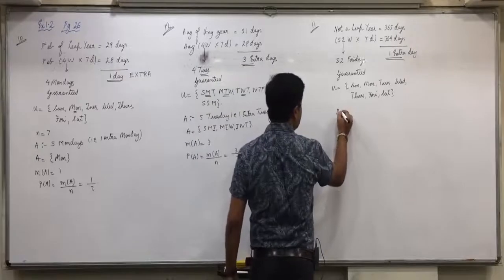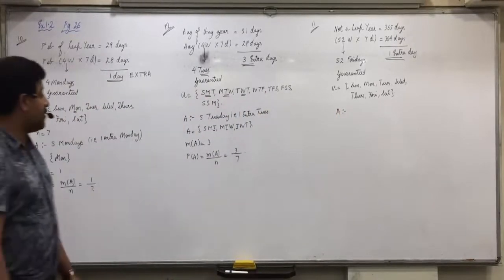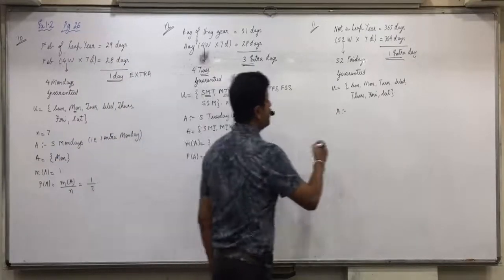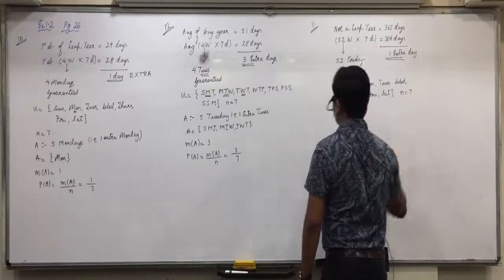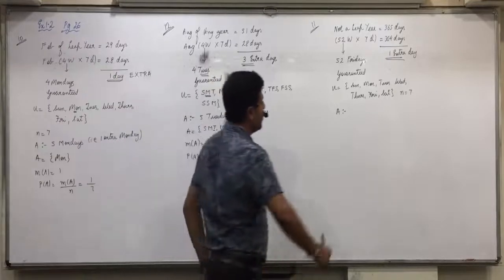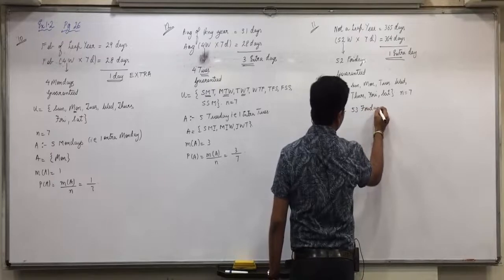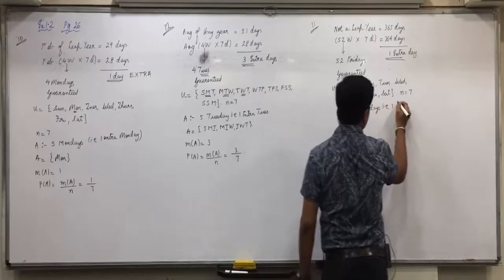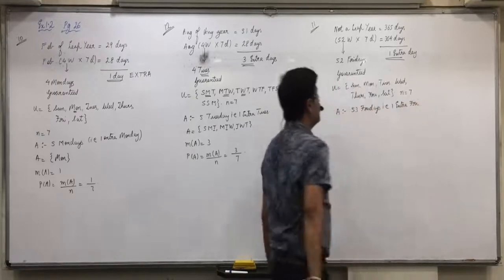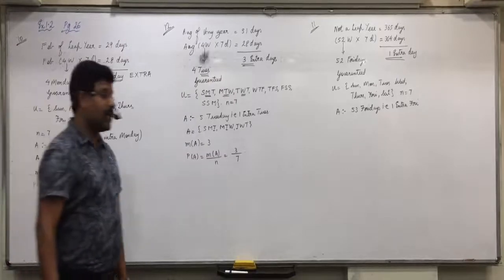Let event A be the event. n(S) is equal to 7. I think we have not written it anywhere. Here we did not write it. n(S) is 7. Let event A be the event of getting 53 Fridays, that is one extra Friday.